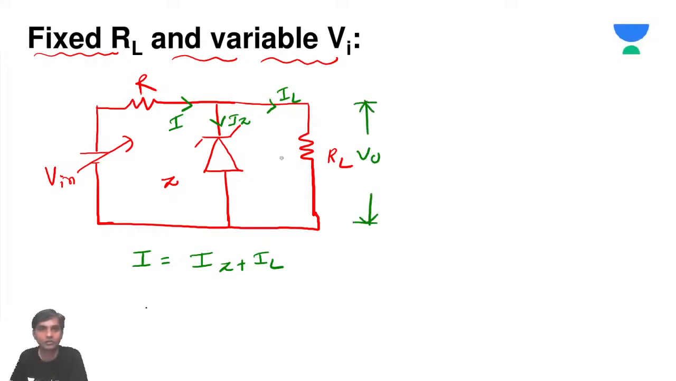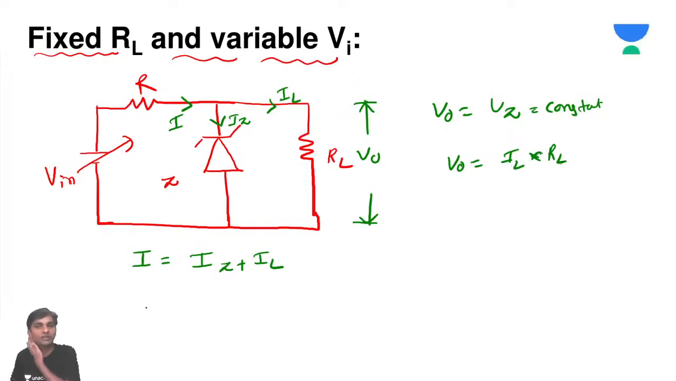So what is V naught? Simple, sir. V naught is going to be, assume that the Zener diode is in breakdown. So it's going to be Vz, which is a constant. When Vz is constant, V output is constant. What is V output, sir? V output is going to be IL into RL. So whenever this voltage is constant, IL is constant, RL is also constant. So now what happens, sir?